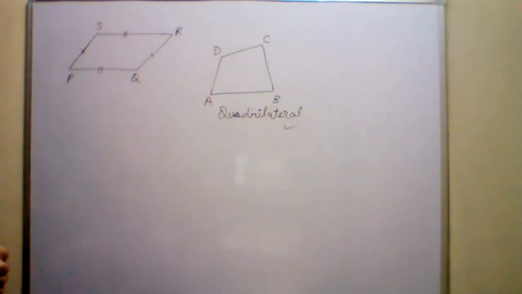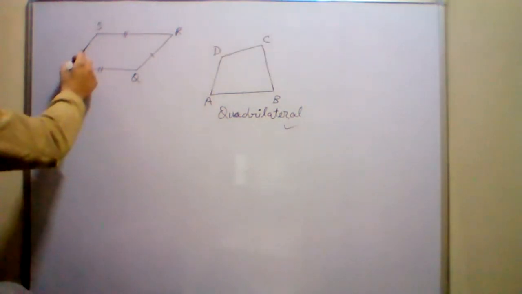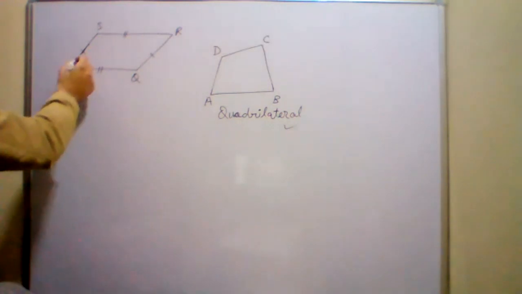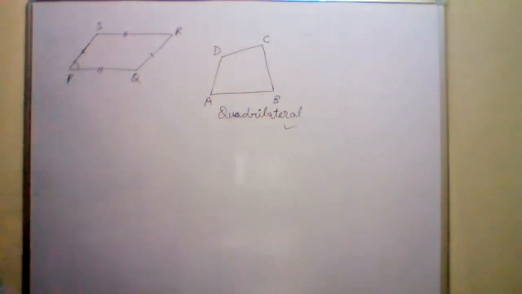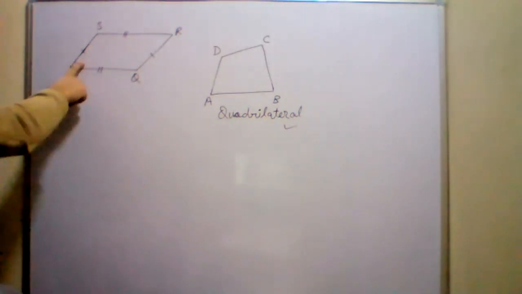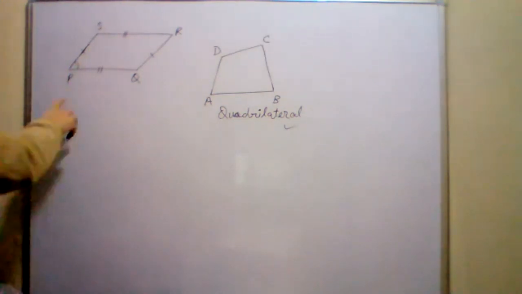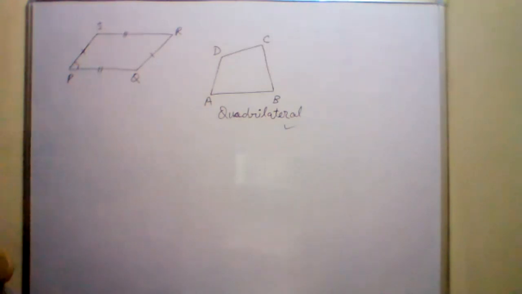Sir, they do not have 90 degree. Yes, in a rectangle, all angles are of 90 degrees, whereas in a parallelogram, the angles are not of 90 degrees. Is this angle a 90 degree angle? Is this a right angle? Sir, in this opposite angles are equal. Yes. क्या ये वाला एंगल आपको 90 डिग्री का दिख रहा है? Is this a right angle? No, sir.